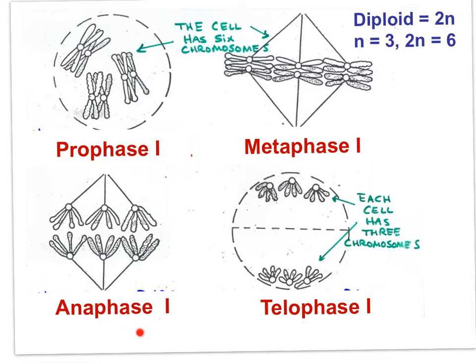Anaphase I results in homologous pairs being pulled to opposite sides of the cell. One spindle microtubule per chromosome. Notice that the sister chromatids are not separated here.